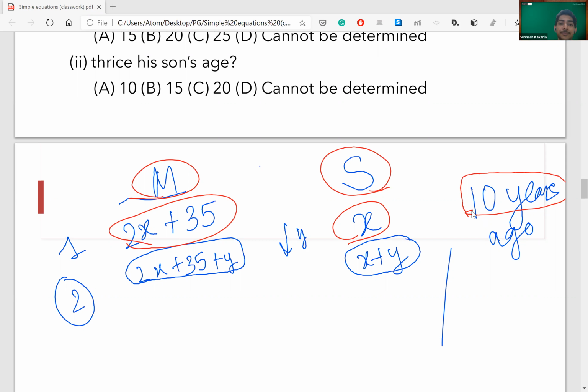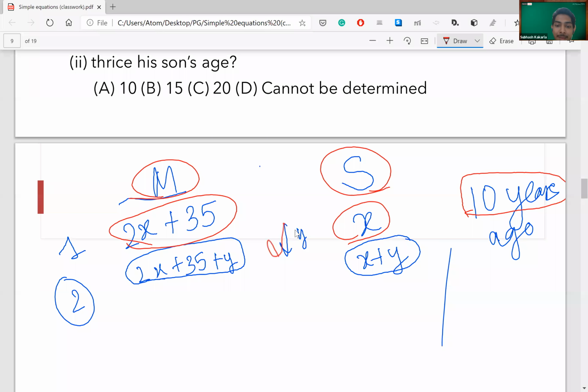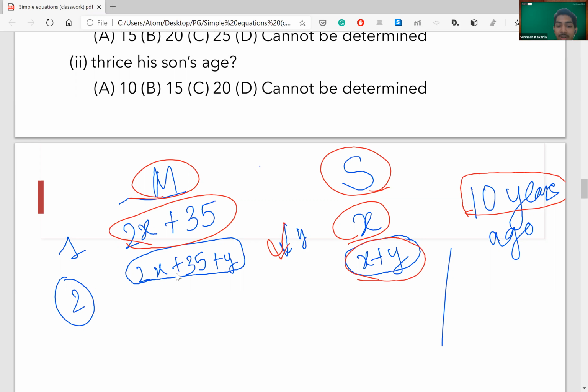Okay, all right. Now, coming to the question they have asked, after how many years will the man be twice the age of the son? So let us assume that it would happen after y years. So what would happen after y years? Son's age would be x plus y, and the man's age would also increase by y, like we had seen in the previous example I had given of two siblings x and y. So this will become 2x plus 35 plus y. This part is clear again.